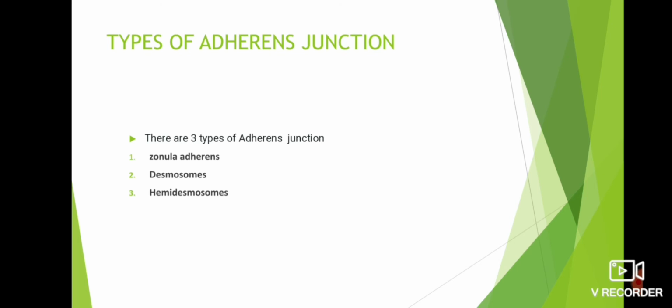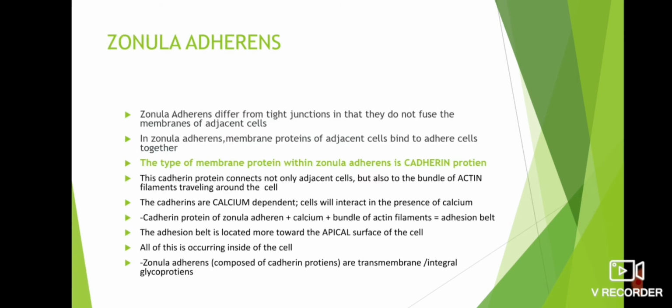Next, we can discuss the types of adherens junctions. There are three types of adherens junctions. They are zonula adherens, desmosomes, and hemidesmosomes. First one, zonula adherens. Zonula adherens differ from tight junctions in that they do not fuse the membranes of adjacent cells. In zonula adherens, membrane proteins of adjacent cells bind the cells together.